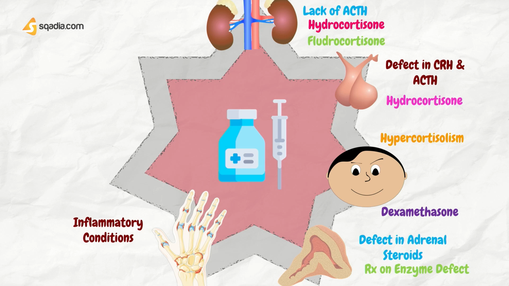These agents are also important for maintenance of symptom control in persistent asthma as well as management of asthma exacerbations. And the drug of choice, you can say, is prednisolone over here. But corticosteroids are not curative in these disorders.